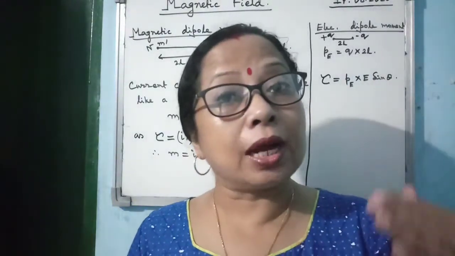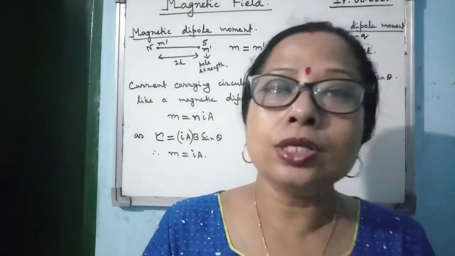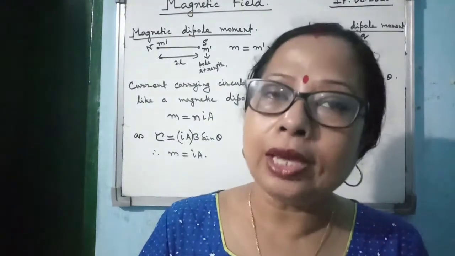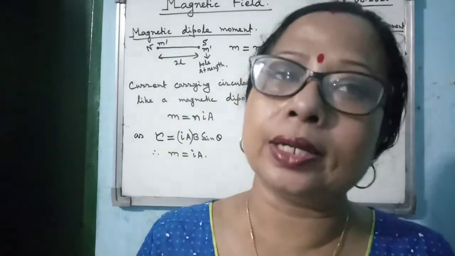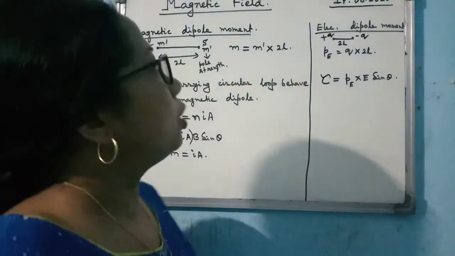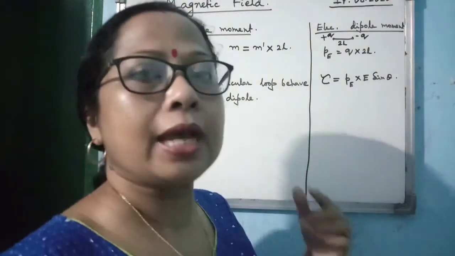So just by comparing the two we will study this chapter. Here you need to learn and remember the formulae for the different physical quantities that I am going to teach. So the first one is, what is magnetic dipole moment, or what is a magnetic dipole?